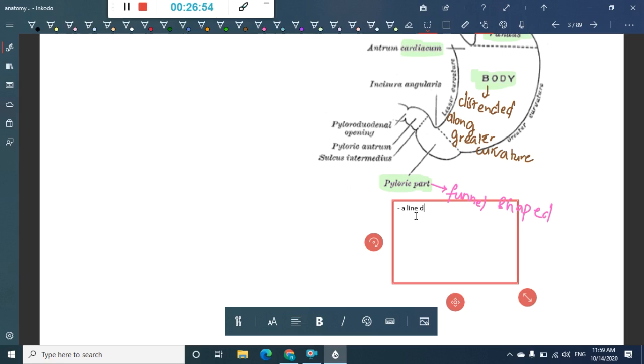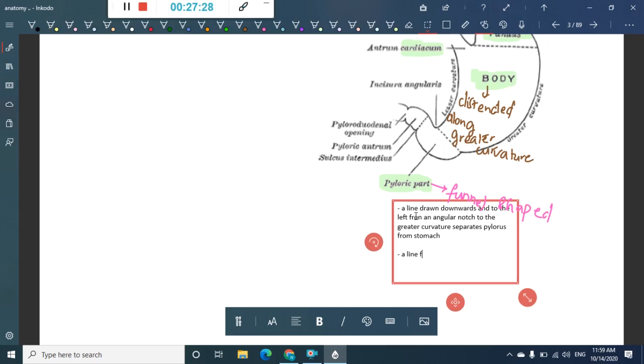One is a line drawn downwards and to the left from the angular notch to the greater curvature, which separates the pylorus from the stomach.